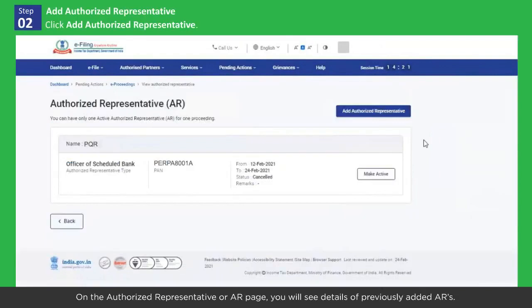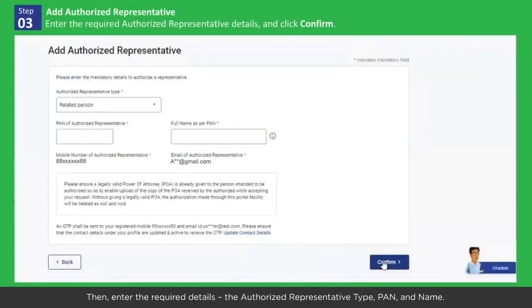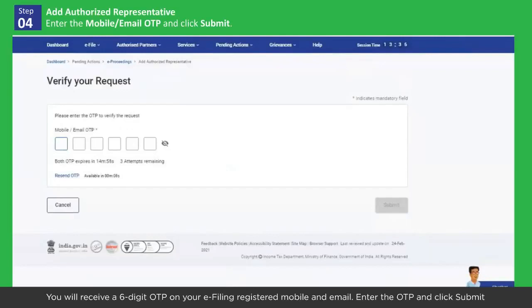On the Authorized Representative or AR page, you will see details of previously added ARs. If there are no active ARs, click Add Authorized Representative. Then, enter the required details, the authorized representative type, PAN, and name. Please ensure that the person being authorized has a legally valid power of attorney. Then, click Confirm. You will receive a 6-digit OTP on your e-filing registered mobile and email. Enter the OTP and click Submit.